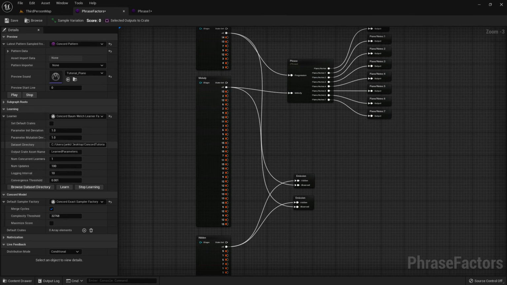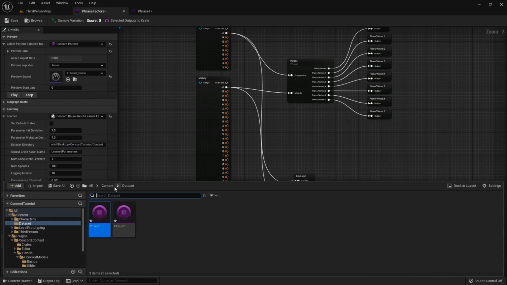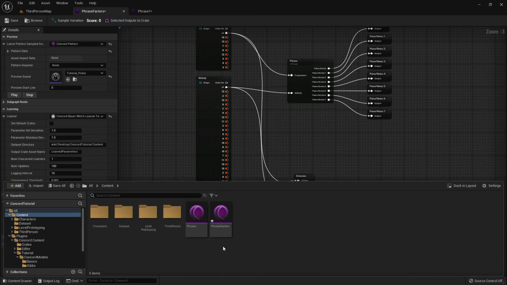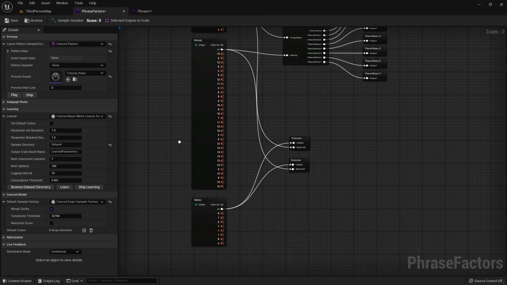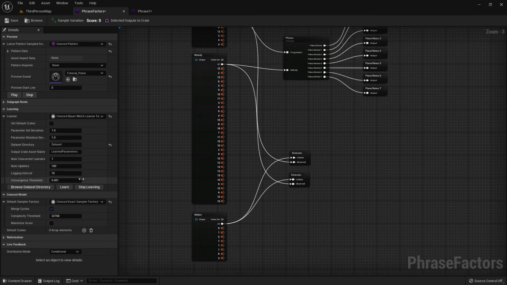And we get a bunch of options. For us, we just want to set the dataset for now, and this can be a relative path. So we have our model right here, and our dataset is right here. So we can just enter dataset in the dataset directory. The created learned parameters will be saved in a crate of the name right here. And we have some options for concurrency and also how many updates will actually be done, and some settings for convergence. But right now we'll just click learn.